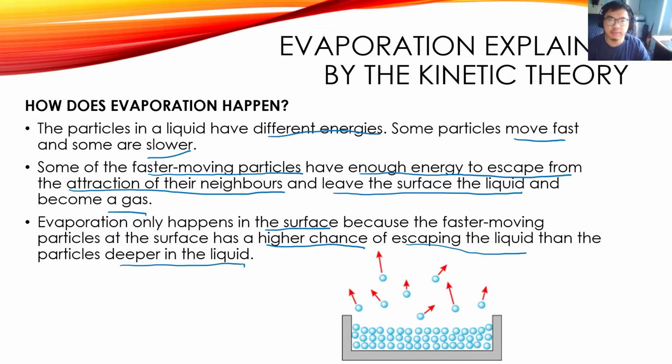So the particles deeper in the liquid may have a lot of energy, but it's very hard for them to go up to the top of the liquid to escape. So it is the particles at the top surface first that will have the first chance to escape. So this is why evaporation happens at the surface of the liquid and not throughout the liquid.